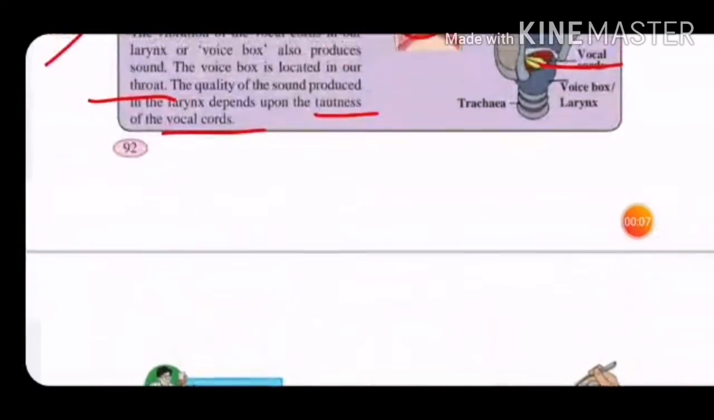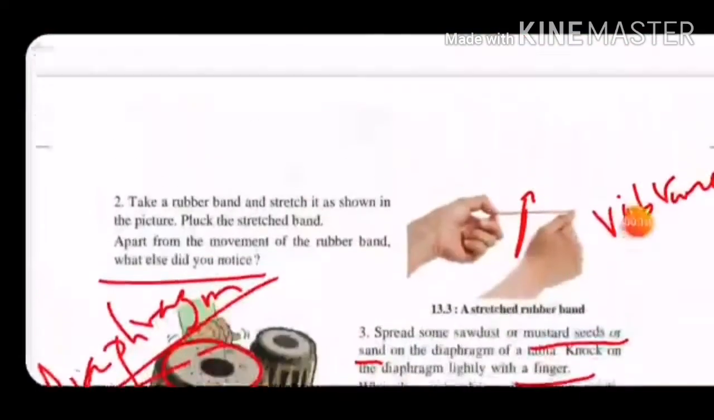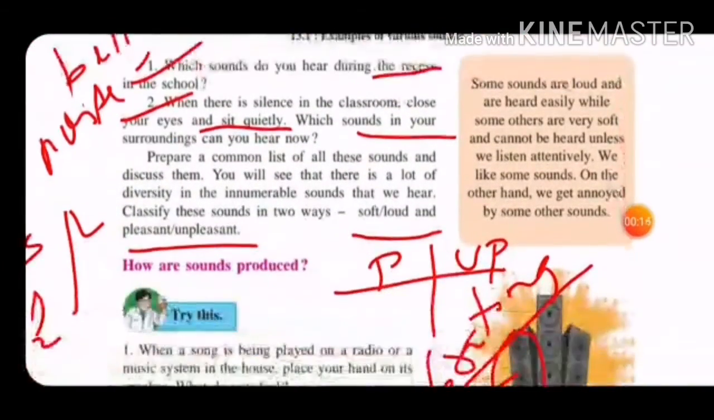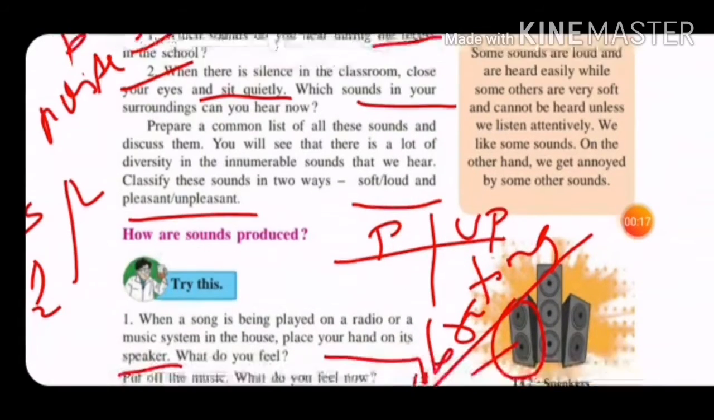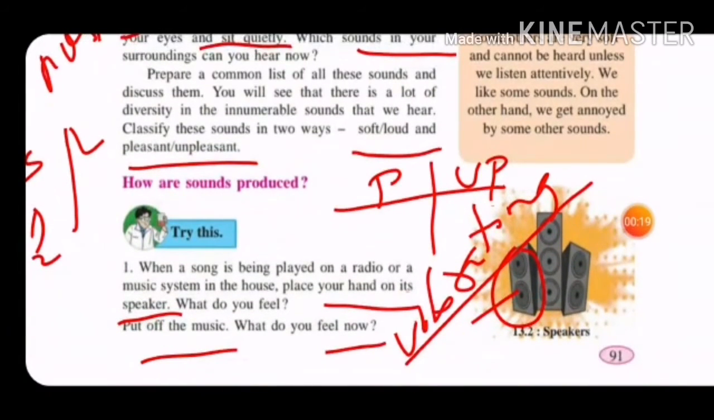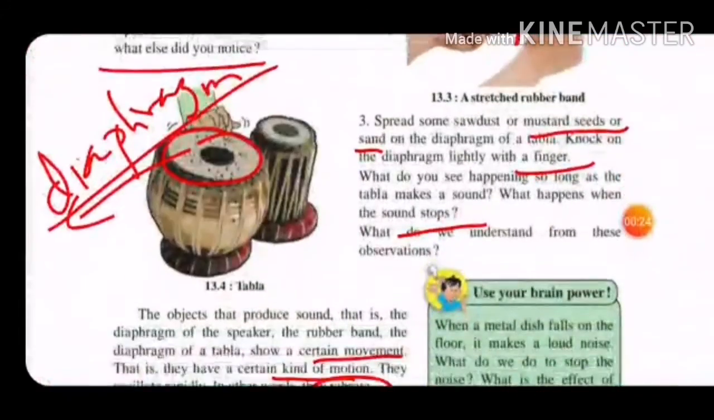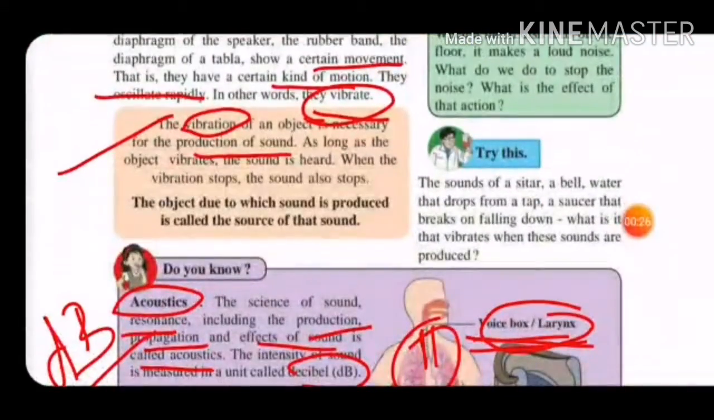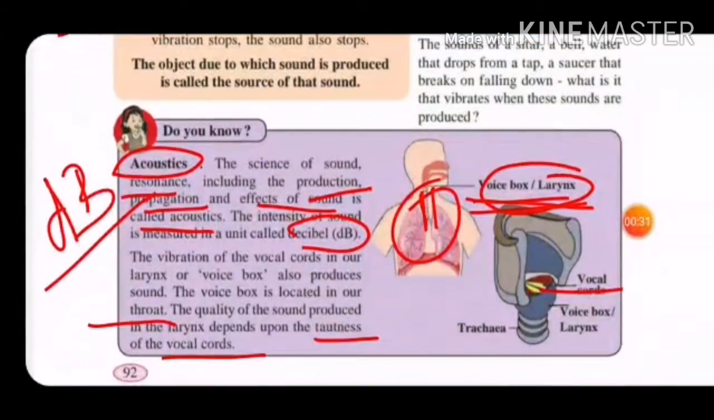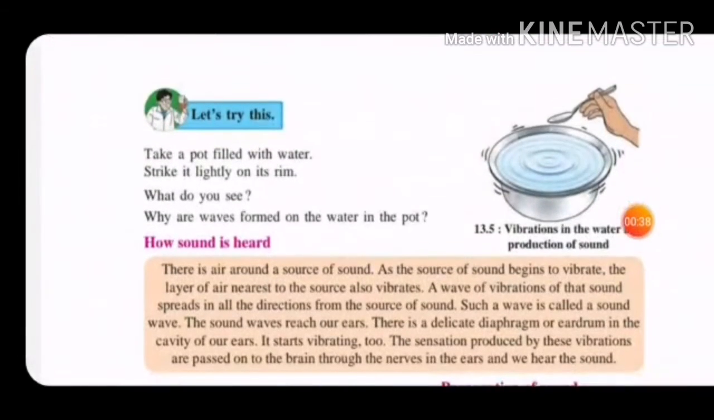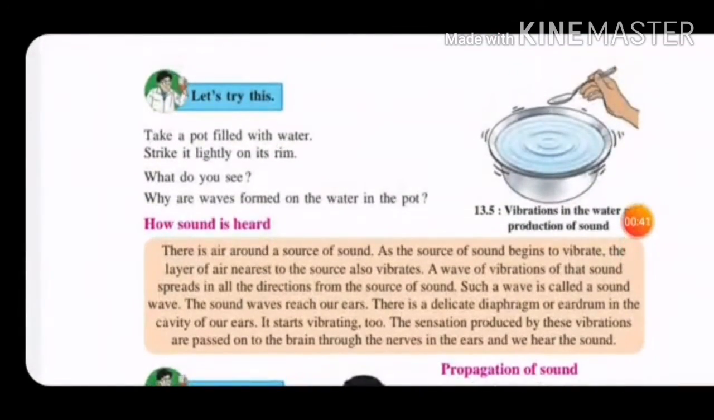Hope you must have seen our part 1 and read from the textbook also, that we have started our chapter. We have seen some examples of various sounds. We have classified them: some are soft, some are loud noise, some are pleasant, some are unpleasant sounds, and we have seen how sounds are produced. Sound is produced due to vibration. We have seen vibration is very necessary for the production of sound. And we have seen a new word, acoustics, that is the study of sound. Okay, now let us start with how sound is heard and propagation of sound in this part.